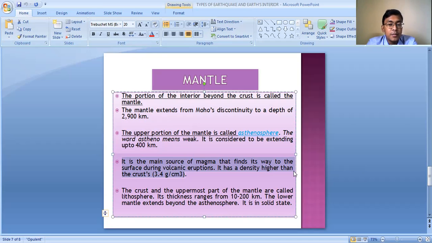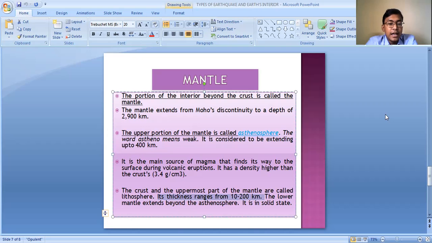The crust and the uppermost part of the mantle together are called the lithosphere. Its thickness ranges from 10 to 20 kilometers, and it varies from one part of the earth to another. The maximum thickness of the lithosphere can range up to 200 kilometers.